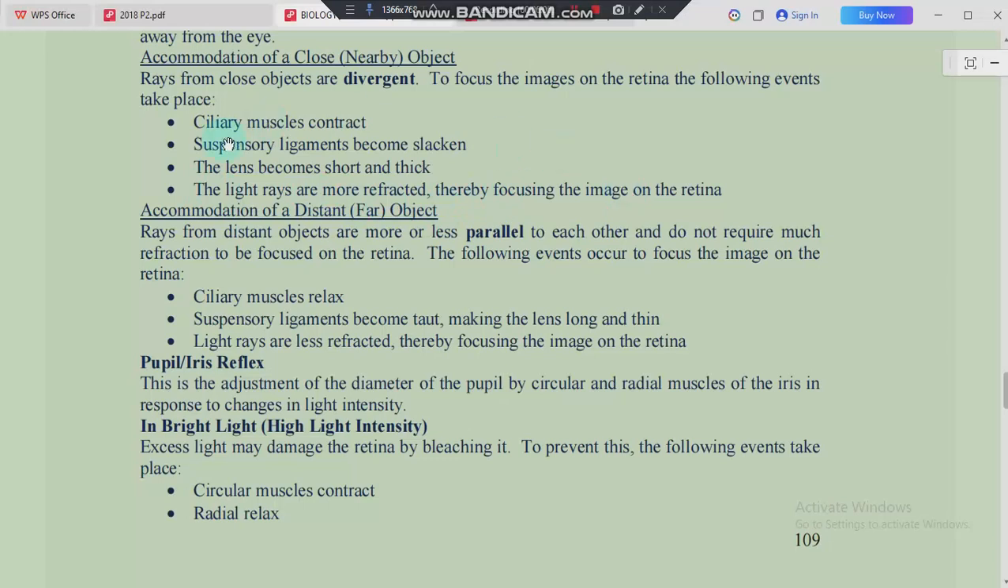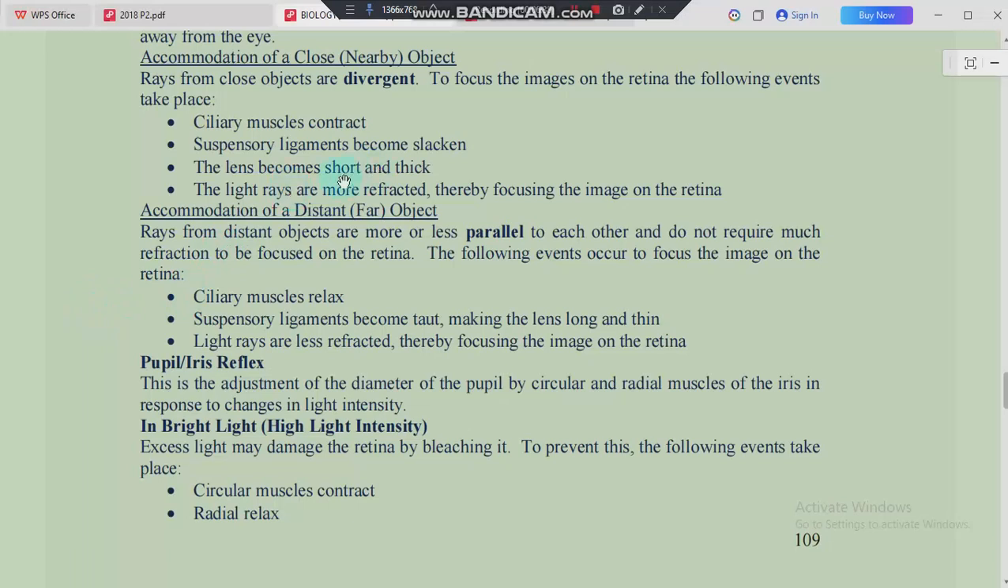When the objects are nearby, number one, we say the ciliary muscles are going to contract, then the suspensory ligaments become slackened, the lens becomes short and thick, and then the light rays are more refracted. Now let's look at accommodation when objects are distant or far. Number one, the light rays from distant objects are more or less parallel to each other, and they do not require much refraction to be focused on the retina. So the following events are the ones that are going to happen.